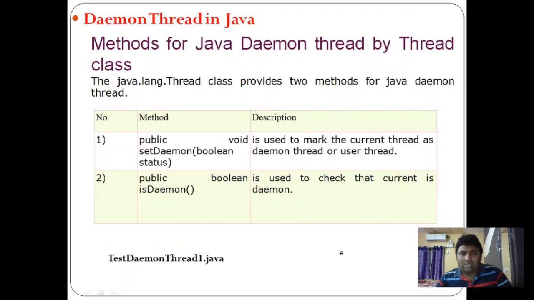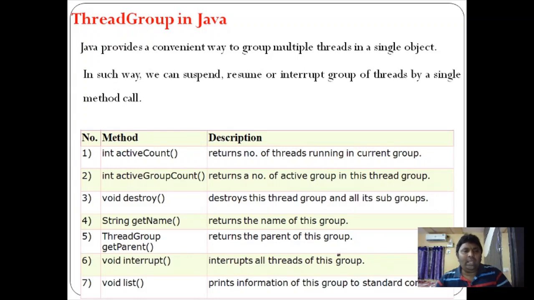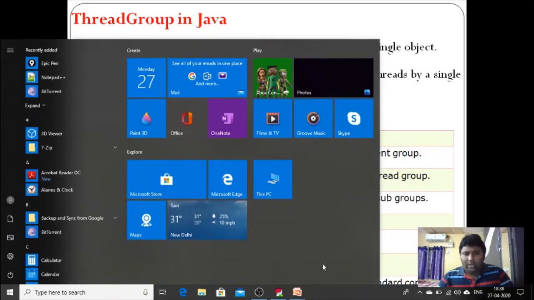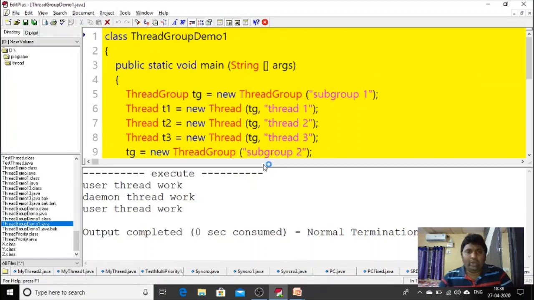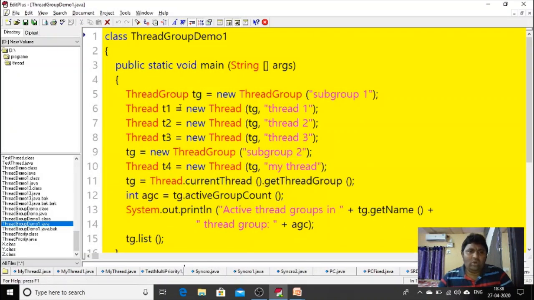And next, the last concept in multi-threading is thread groups: how we can make several threads into one group. So see this particular program, then you can understand how to create the thread grouping concept. There is a class called ThreadGroup. For that I create an object called TG, and for my current thread group I have given the name subgroup 1. After that, by using the Thread class, I created 3 threads T1, T2, T3, and how I made these 3 threads members of the new thread group called subgroup 1 is, while creating the thread, I am passing the thread group name.